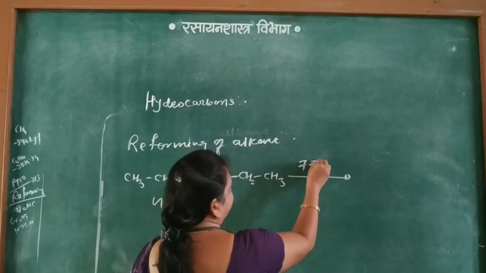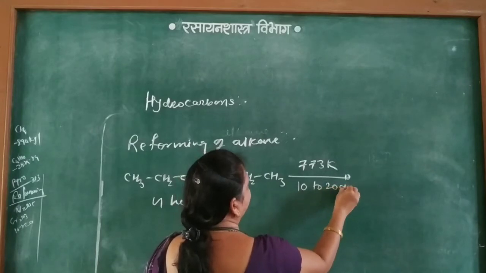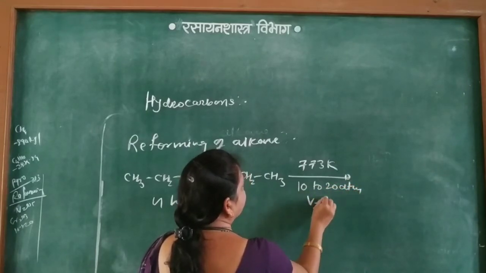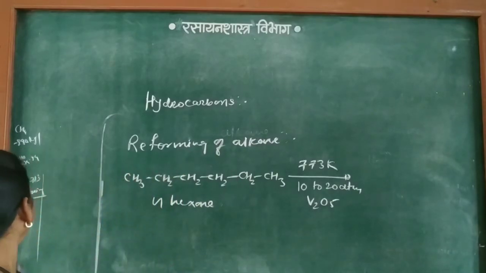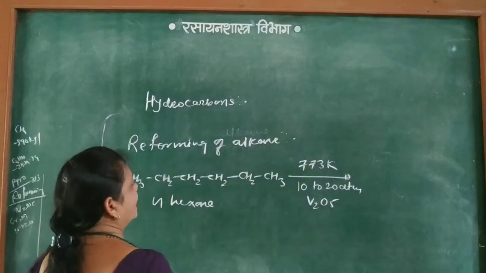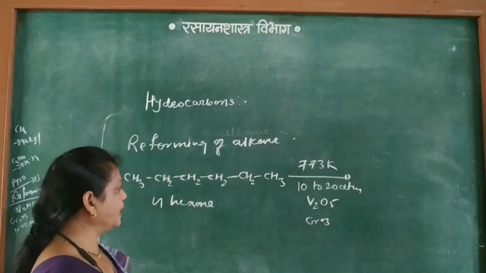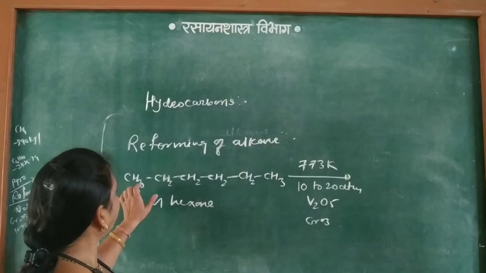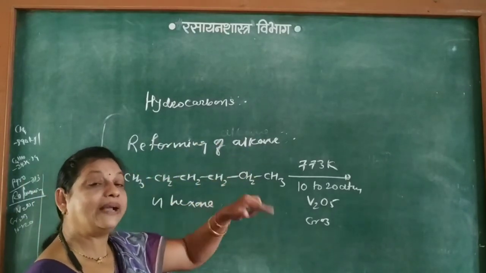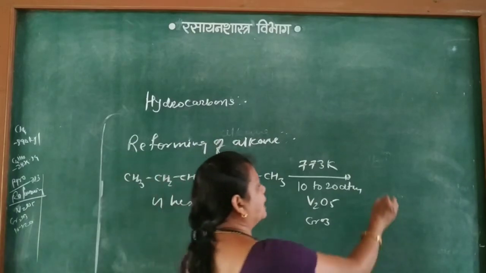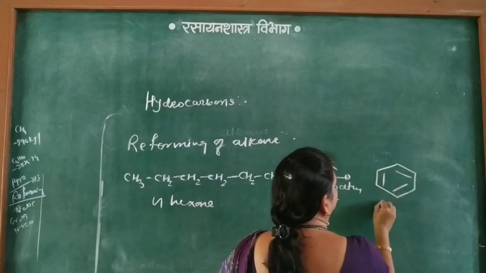At 773 Kelvin, under 10 to 20 atmospheric pressure, in presence of vanadium pentoxide or chromium anhydride, CrO3, n-hexane gets converted into a cyclic aromatic homocyclic compound, that is benzene.